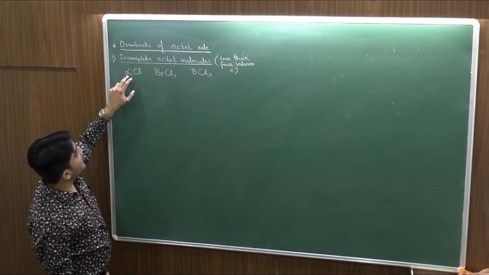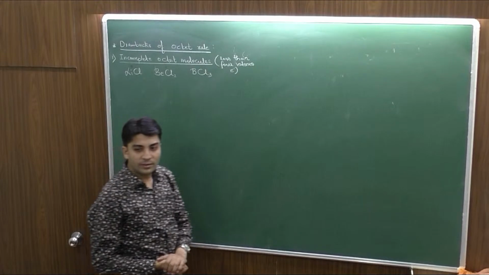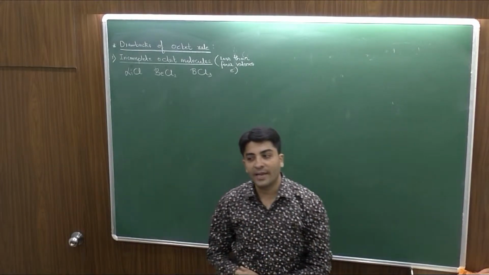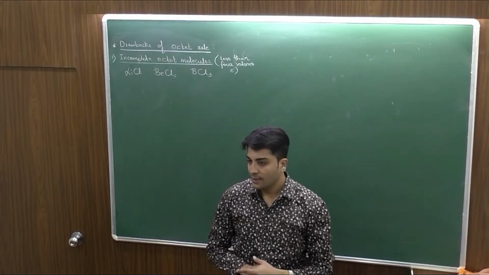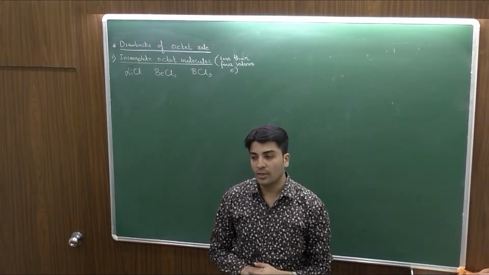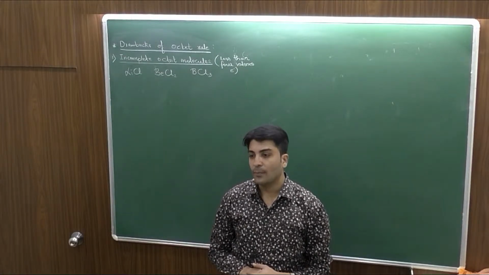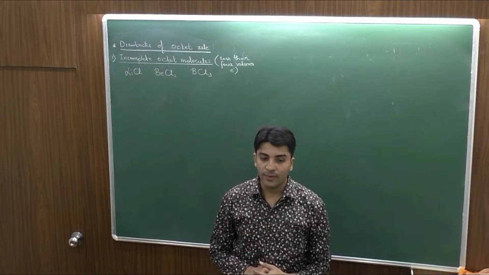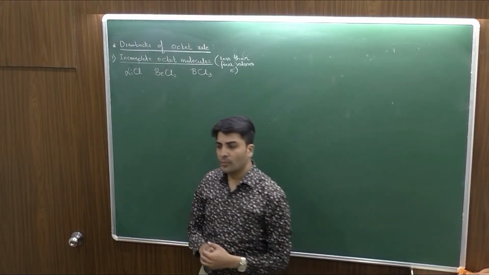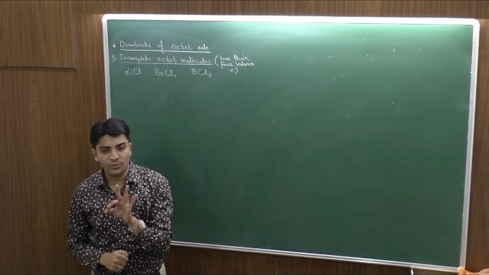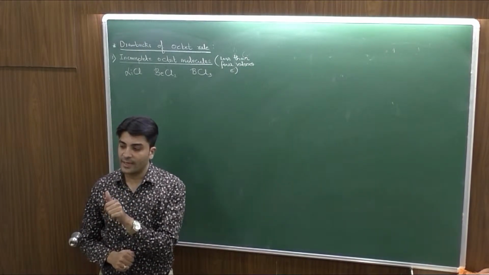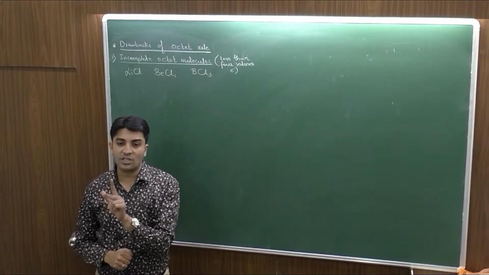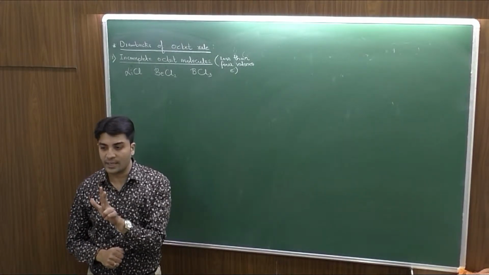Now, between Li and Cl there is an ionic bond, but these compounds have a certain percentage of covalent character in them, and that is decided by a rule called polarizing power, which was given by Fajans' rule. In Fajans' rule, I have given 3 conditions which you need to remember: size of the cation, size of the anion, and the charge associated with the cation.